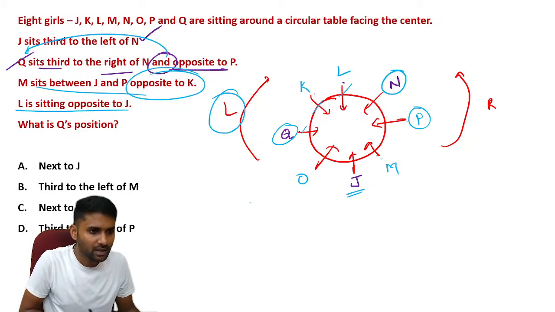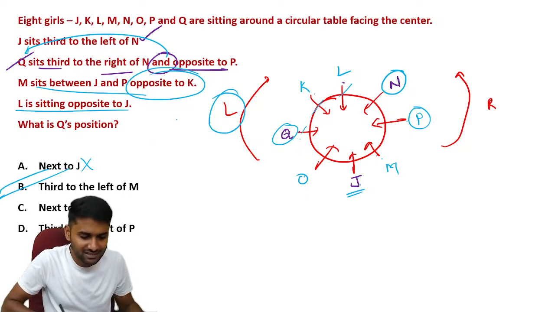Let's see another question: what is Q's position? Next to J. Next to J is an invalid option. Next one, third to the left of M. Third left of M. So see, first left, second left, third left. Yes, it is the third left of M.